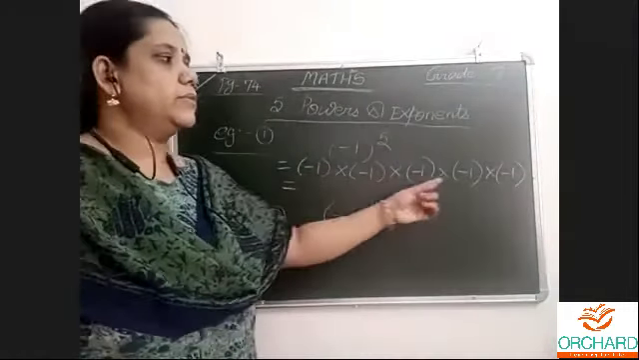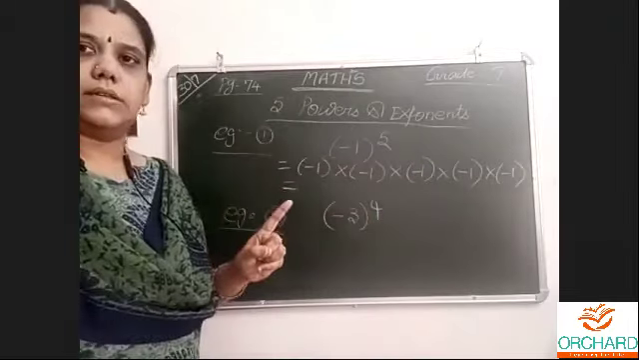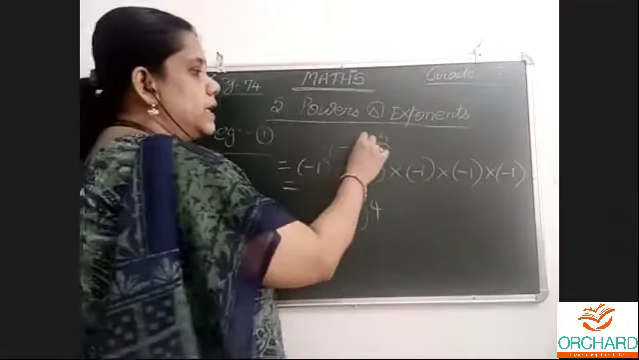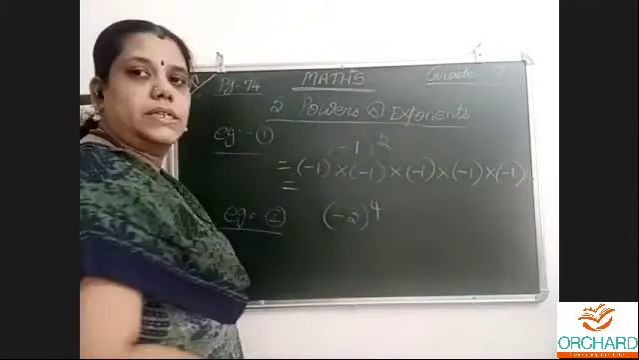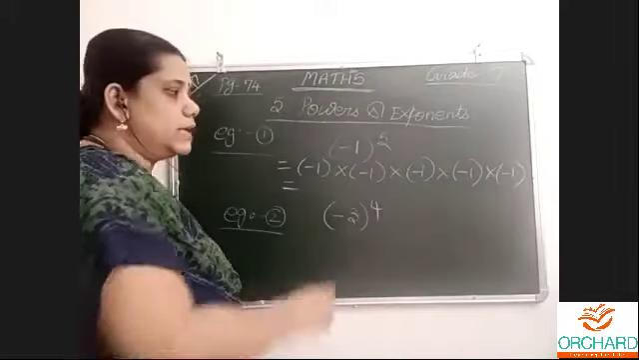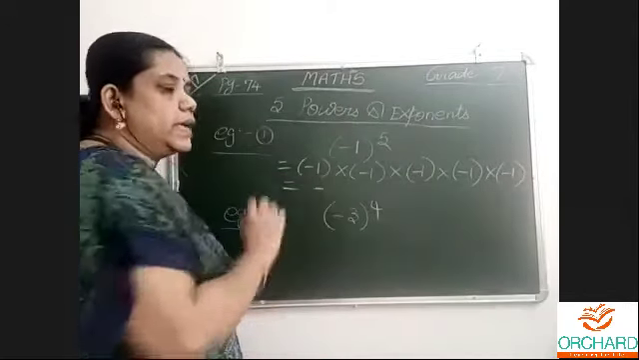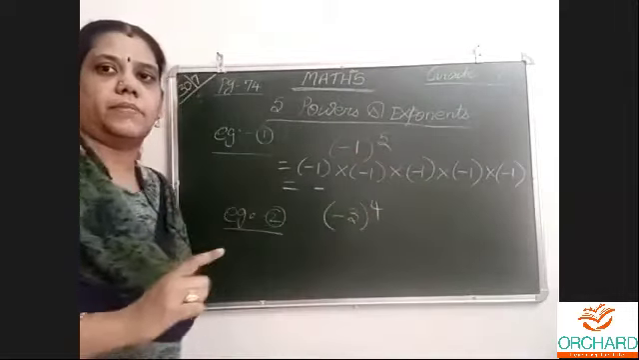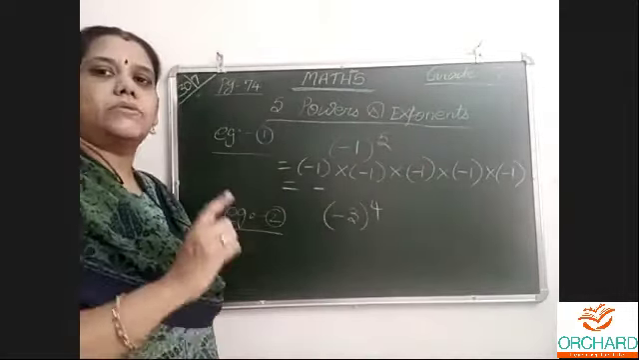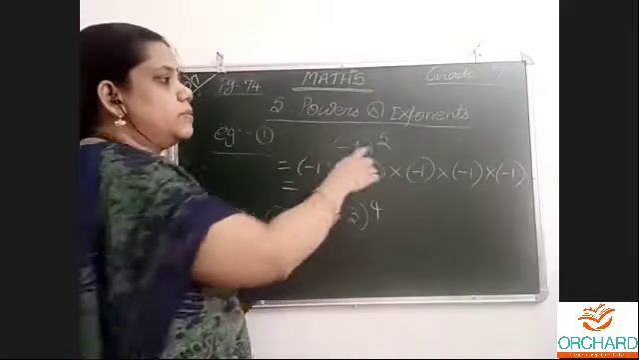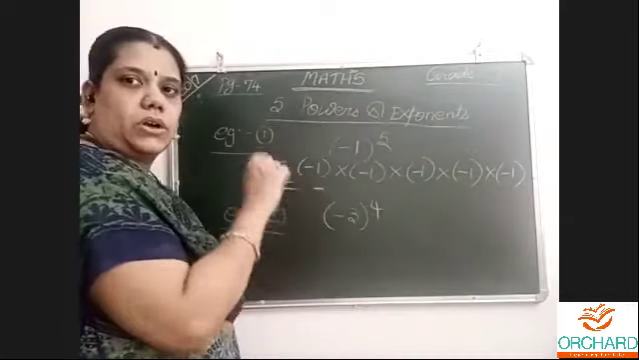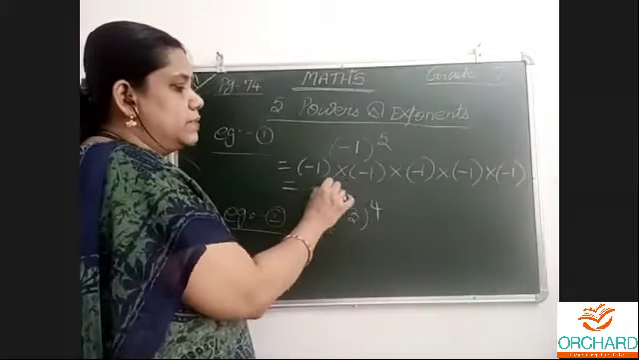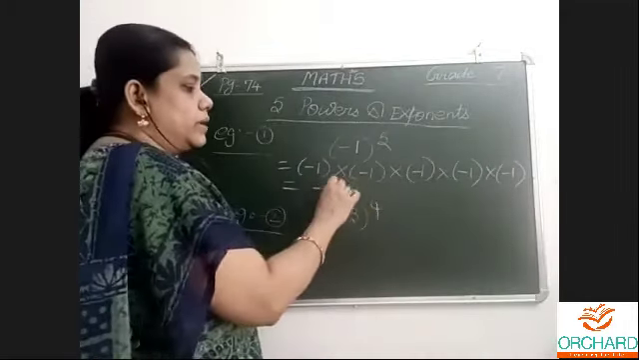1 into 1 into 1 into 1 is always 1 only. And I have told many times, when the power is an odd number, you will get a negative sign as the answer. When the power is an even number, you will get a positive answer. So power 5, which is an odd number, so the answer will be minus 1 only.